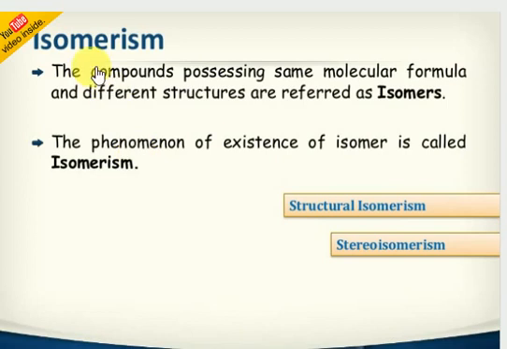Look here, this one is isomers. What are isomers here? The compounds possessing the same molecular formula and different structural formula are known as isomers only. The molecular formula remains the same, only the structure is different. For example, consider glucose and fructose. Their structures will be different. The phenomenon of the existence of isomers is called isomerism. Isomers means iso, similar. What is the same here? Yes, the molecular formula is the same only, the structure will be different only.